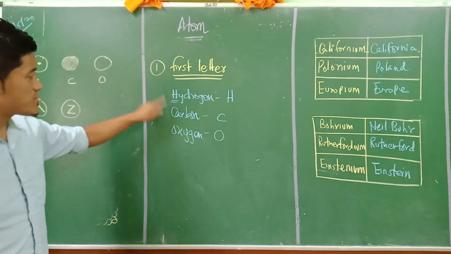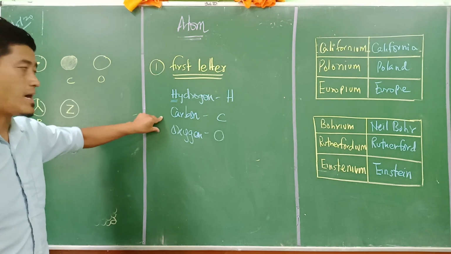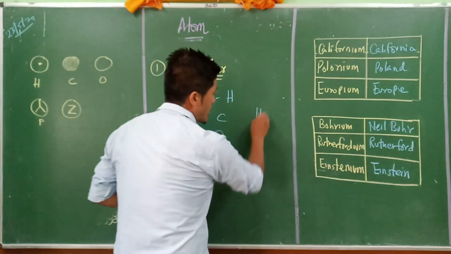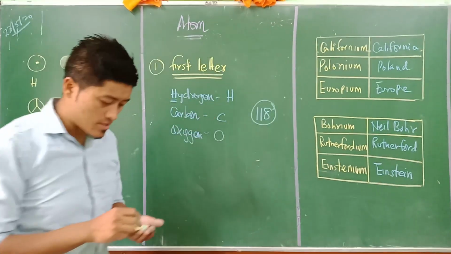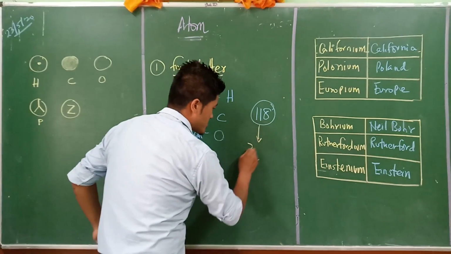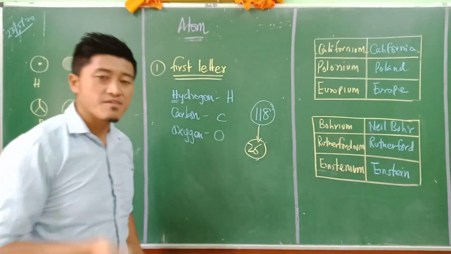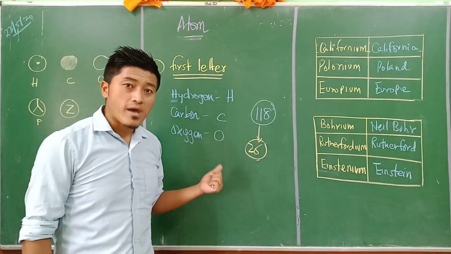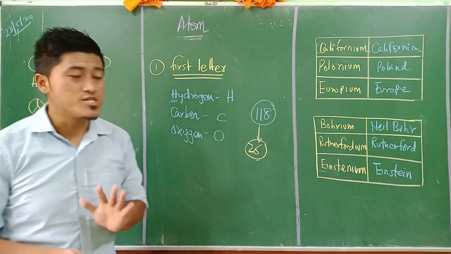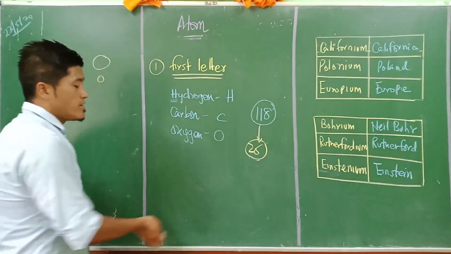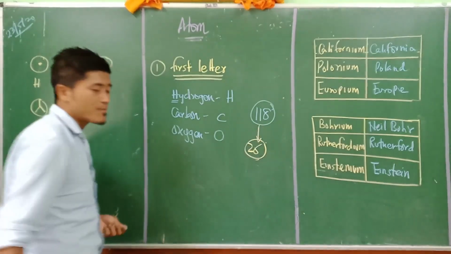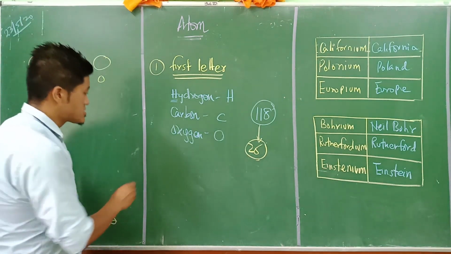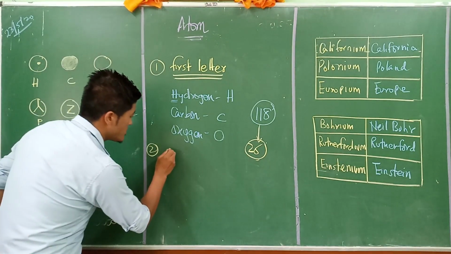Now, if we use this rule for naming the elements, there is another problem. There are 118 elements, but we have only 26 alphabets: A, B, C, D, E, F, G, H, I, J, K, L, M, N, O, P, Q, R, S, T, U, V, W, X, Y, Z. So for naming 118 elements, we would have to repeat again and again. There will be a problem of repetition. So the second rule was the first